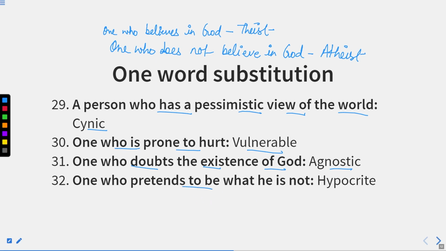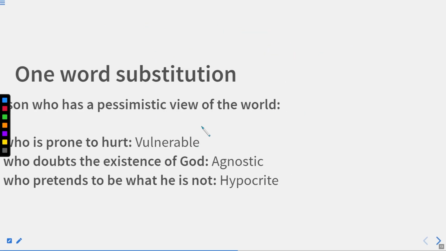One who pretends to be what he is not. That person is known as hypocrite. It means he pretends to be someone else. So that person is known as hypocrite. So you can also call it imposter. Now let us move to the next one.